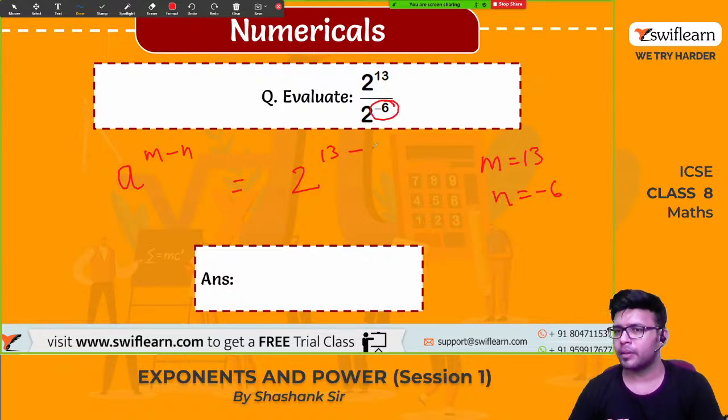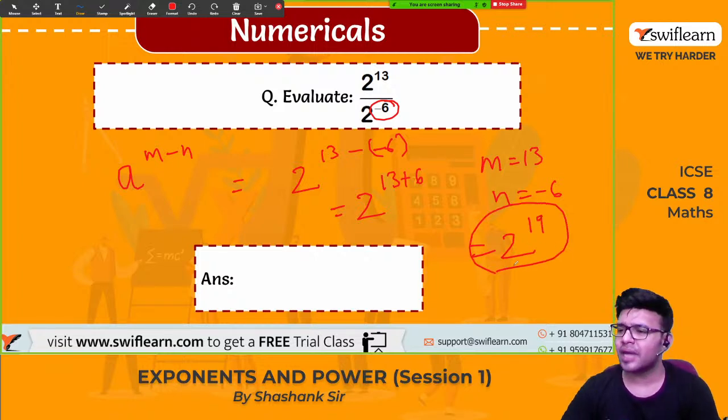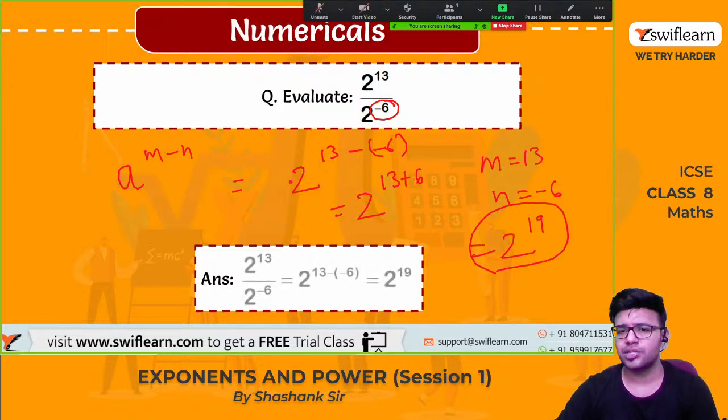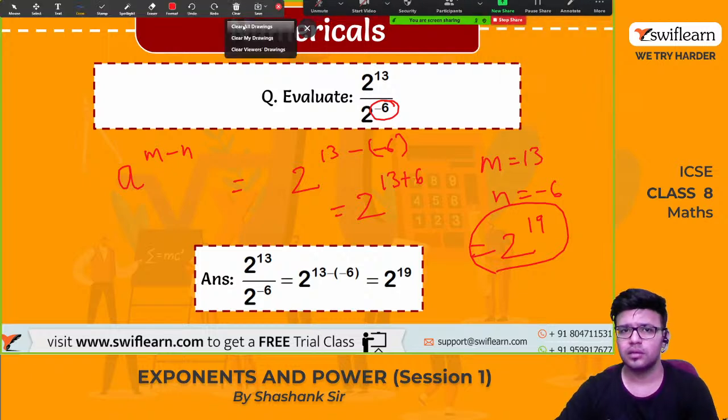So minus of minus is plus. So 2 raised to 13 plus 6 is nothing but 2 raised to 19. 2 raised to 19 is the answer for this. This is the right answer, guys.